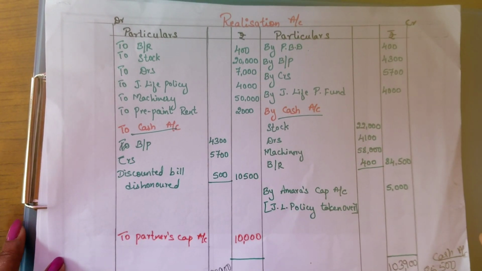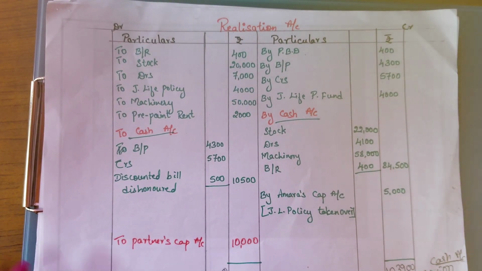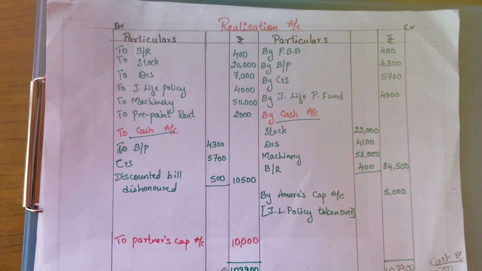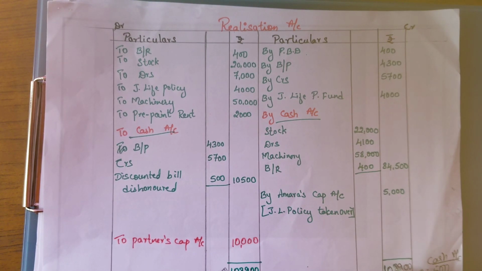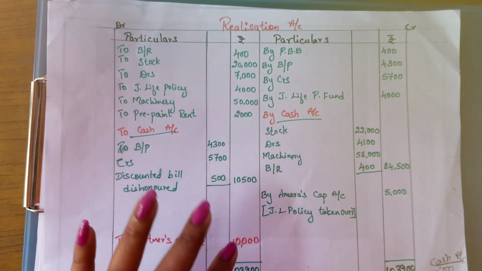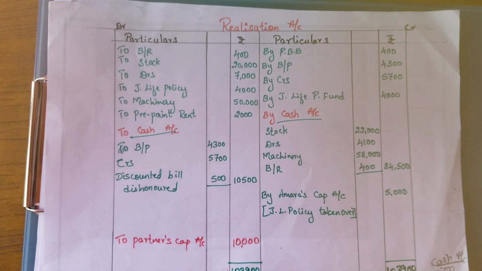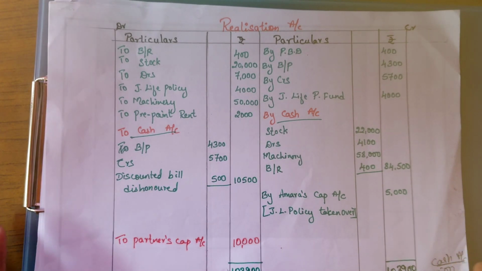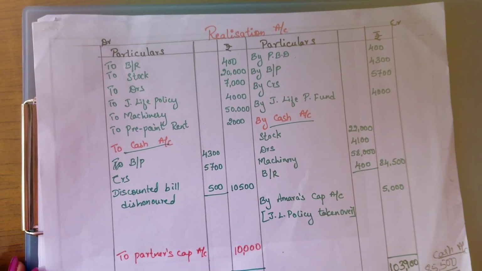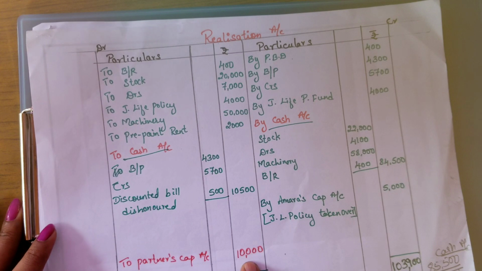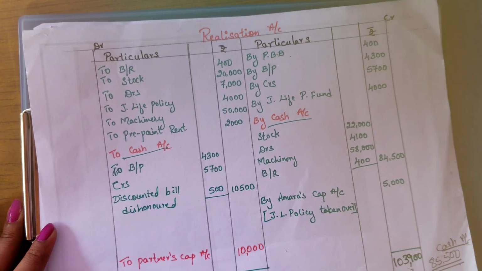Okay, so here we are going to close the account by writing 1,03,900 and here also 1,03,900. This you can just erase it. Why I wrote it in pencil? Because when you write it in pen, again if there is a mistake, you cannot close the account properly again. To avoid as much as possible, scribbling should be avoided. So I am doing this. Okay. Now all these things we have done. We have found the profit on realization account, that is 10,000.